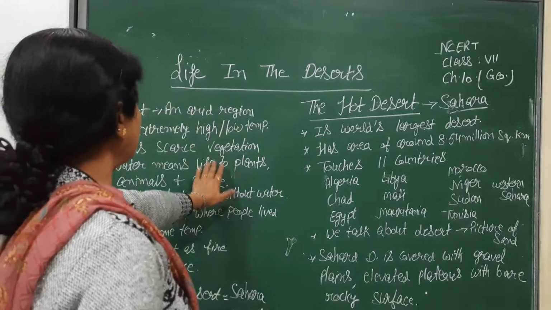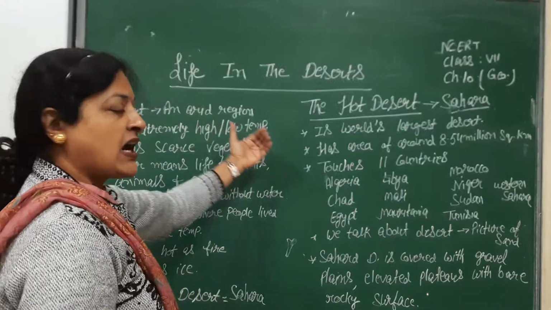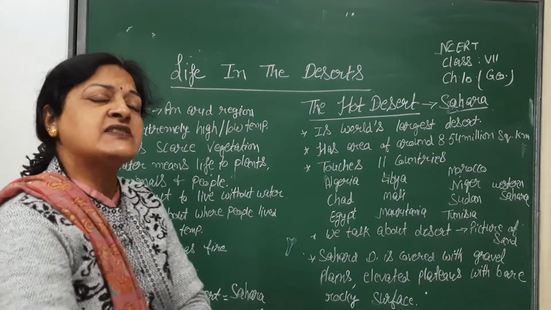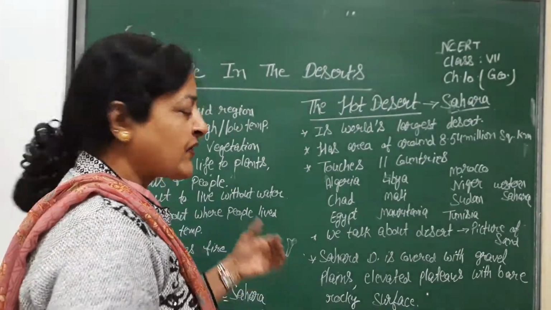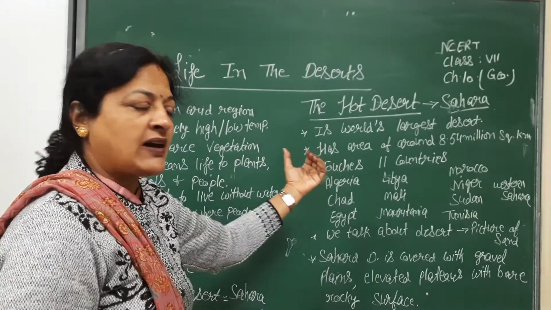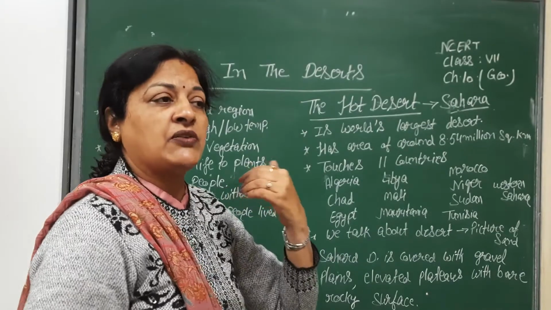As I have already told you, a desert means an arid region with extremely high or extremely low temperature. Very scarce vegetation is found in the deserts. Water means life to plants and animals, and it is difficult to live without water.